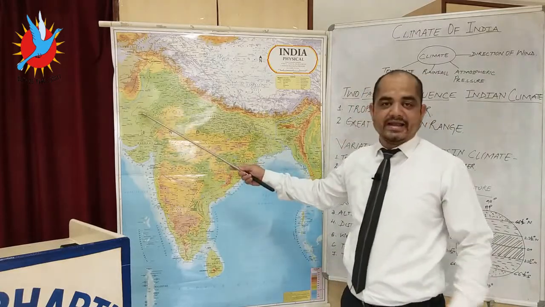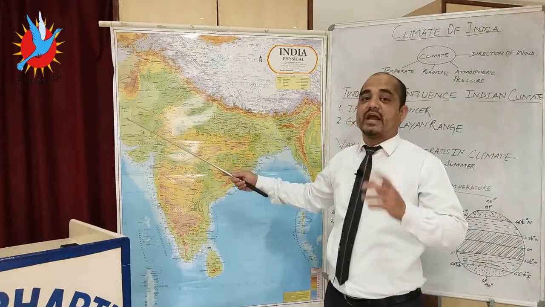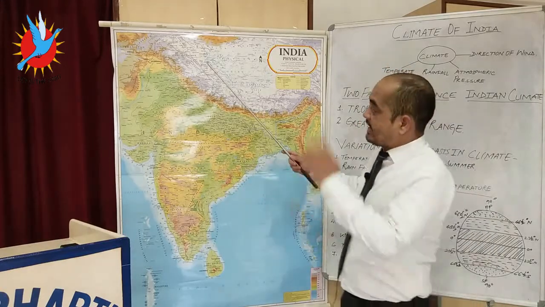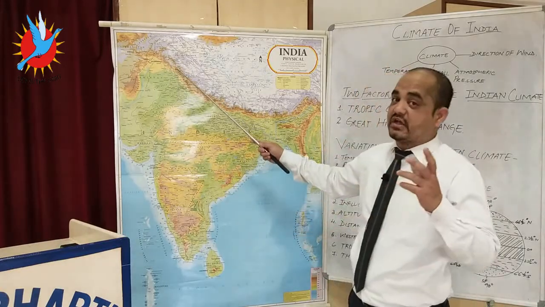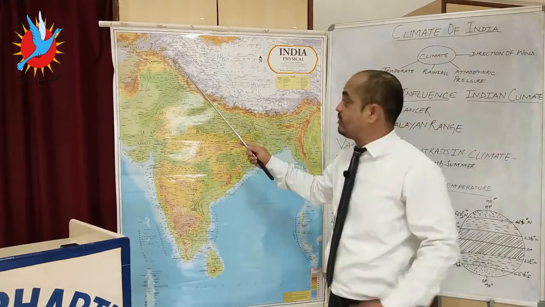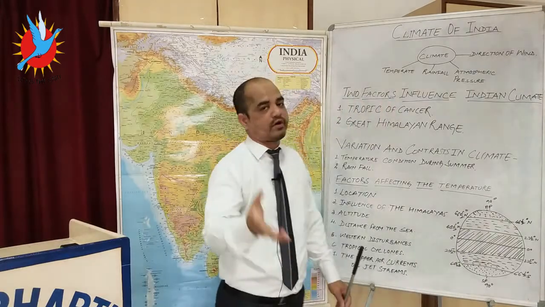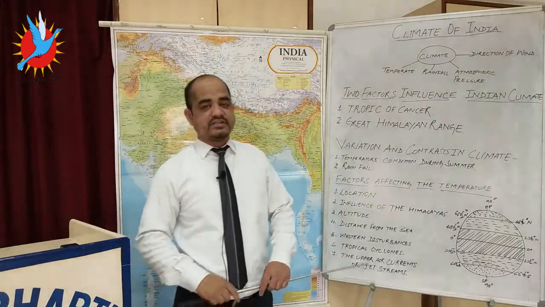One, the Thar area. In summer, the temperature in the Thar area can go above 45 to 50 degrees Celsius, and in winters, Dras, which is near Kargil in Kashmir Valley, the temperature can go below minus 40 to 45 degrees Celsius. So this is the contrast.